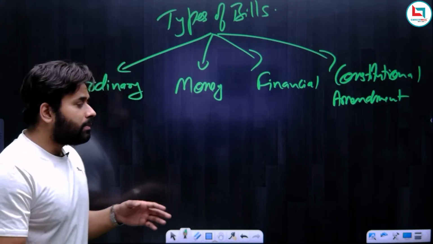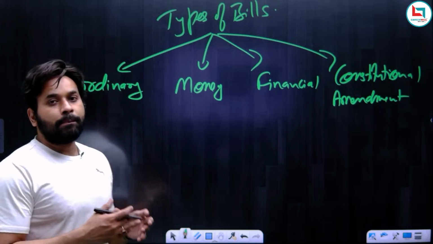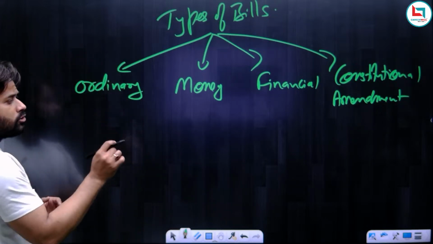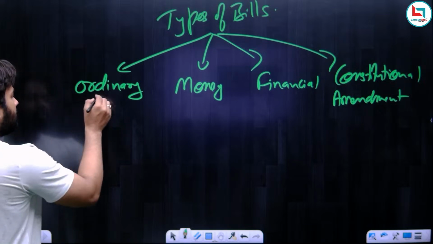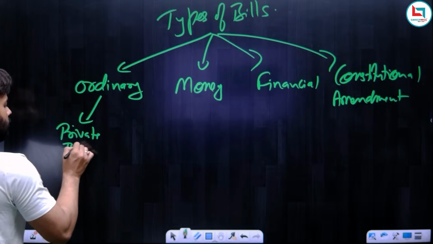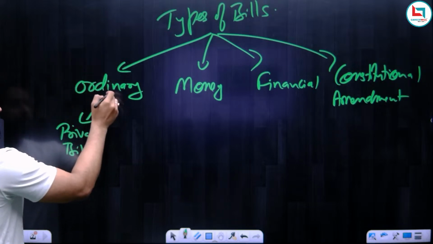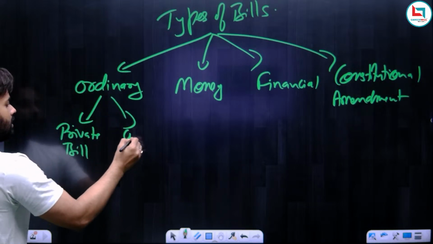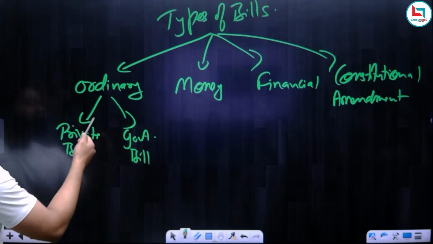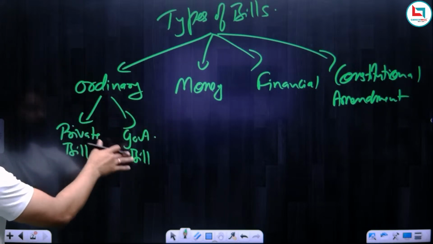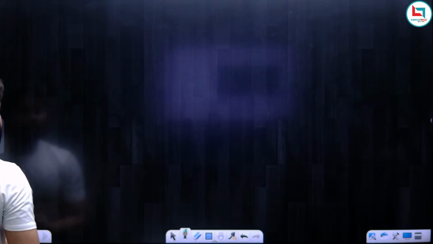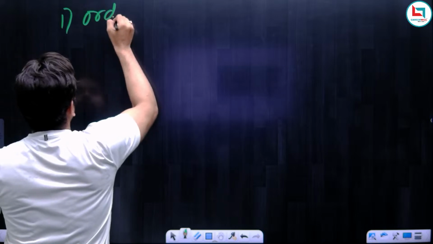Okay. So now remember, what is the link between the public and private bill and these bills? Remember, if an ordinary bill is introduced by a private member, then this ordinary bill will be called as private bill. But if the same ordinary bill is introduced by a minister, then we can call this bill as government bill or public bill. So this is the link between the four types of bill and the government bill and private bill. Okay. So first we will start with the ordinary bill.